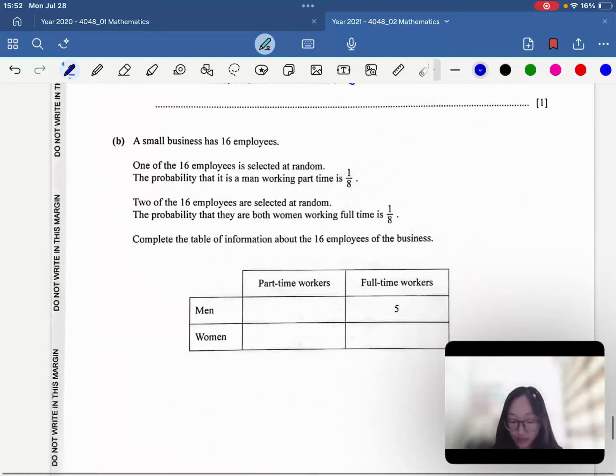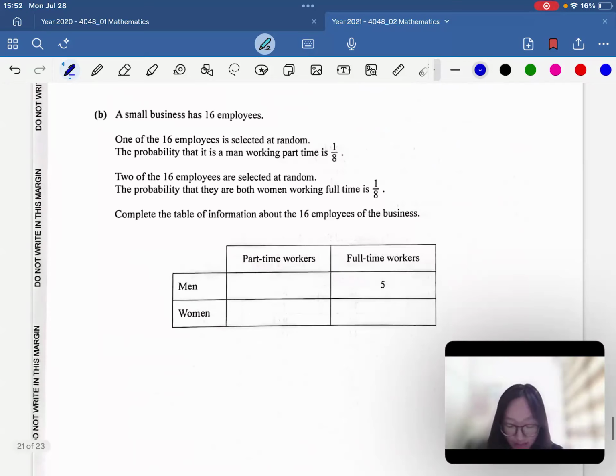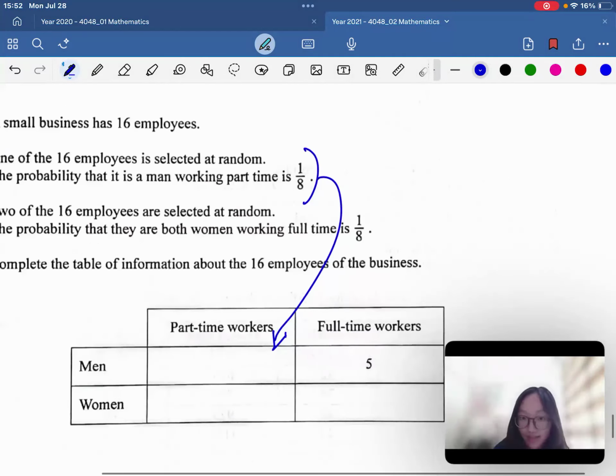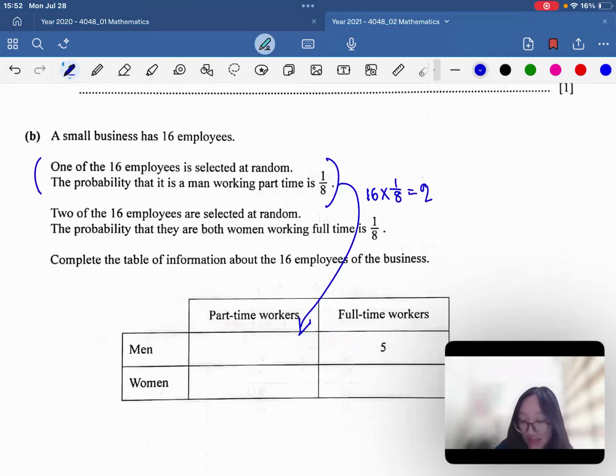Now let's do part B. Okay, let's read together. A small business has 16 employees. One of the 16 employees is selected at random. The probability that a man working part-time is 1/8. So hence we can make use of this information to solve our first box. So number of men working part-time is simply 16 times 1/8, which would give us 2. Okay, so the answer here is 2.